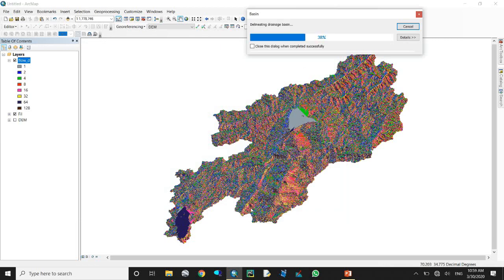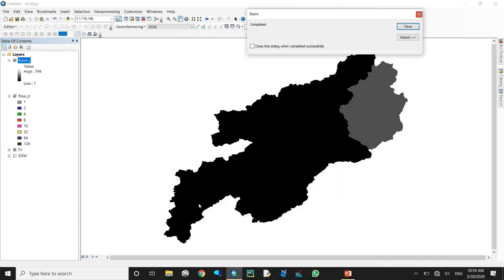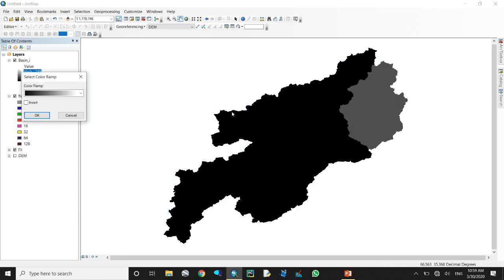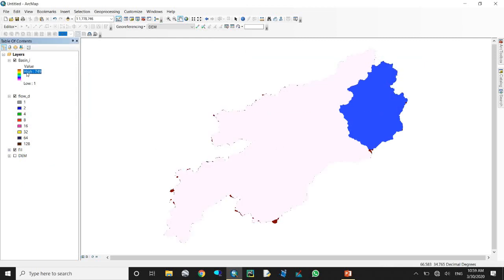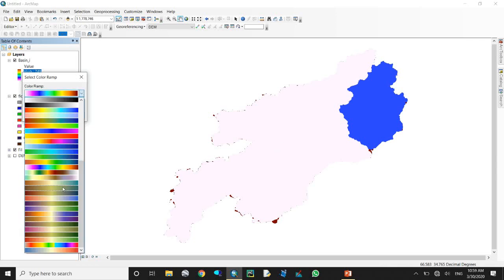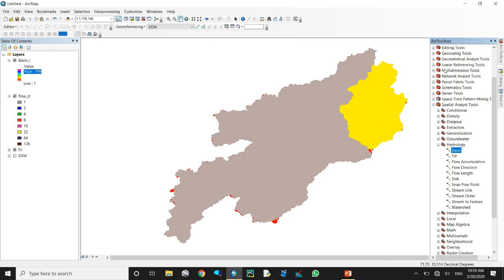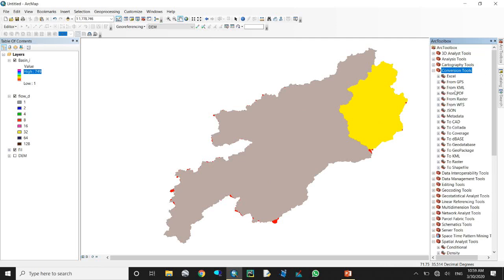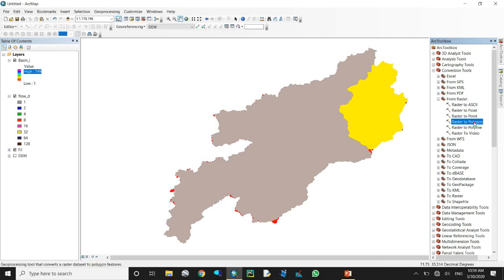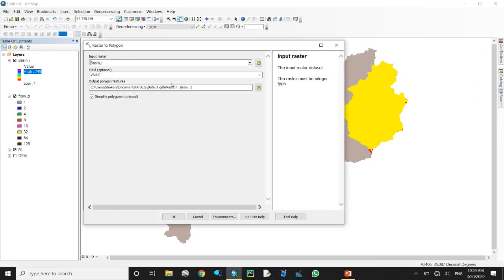How do I compare? Here is Identify. When you click on it, come to the green color and click on it. The pixel value is 4. Here also, the pixel value is 4 for green. For red, the pixel value is 8, and here also 8. For the other color it is 16, set by the cell.